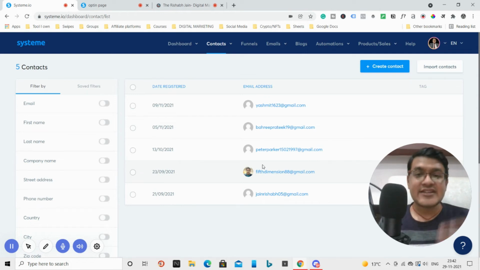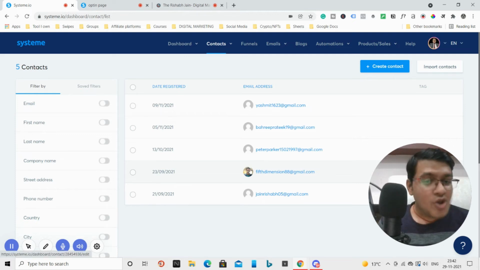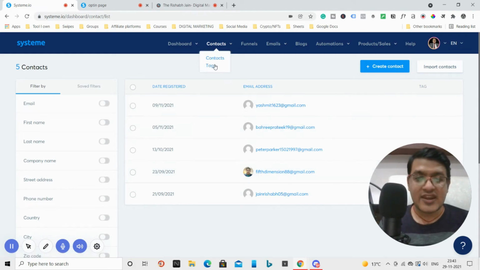You can collect leads, and you can send all your emails. You can do all your email marketing automation from here itself. This is the place where you will see all your contacts, the leads that you will get. And this option is for tags. So if you want to tag your leads according to your different funnels, you can do that. So the tagging option is also available.